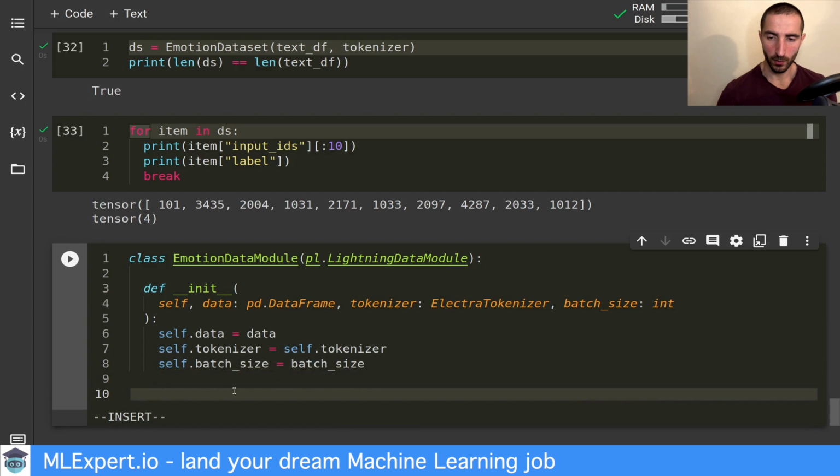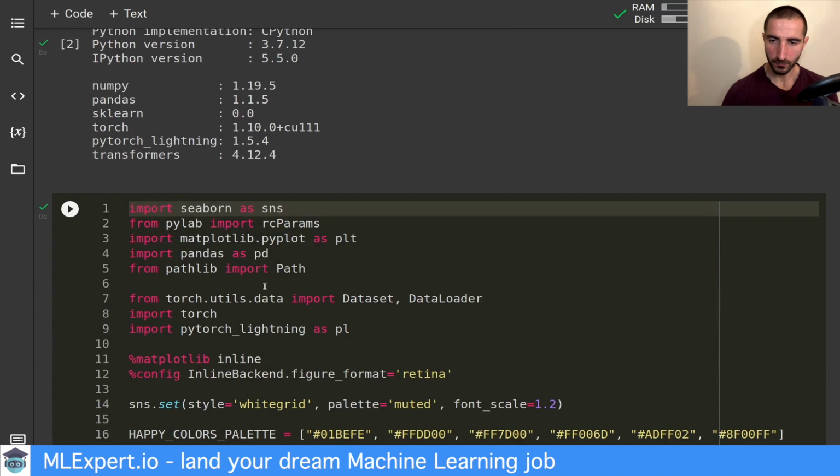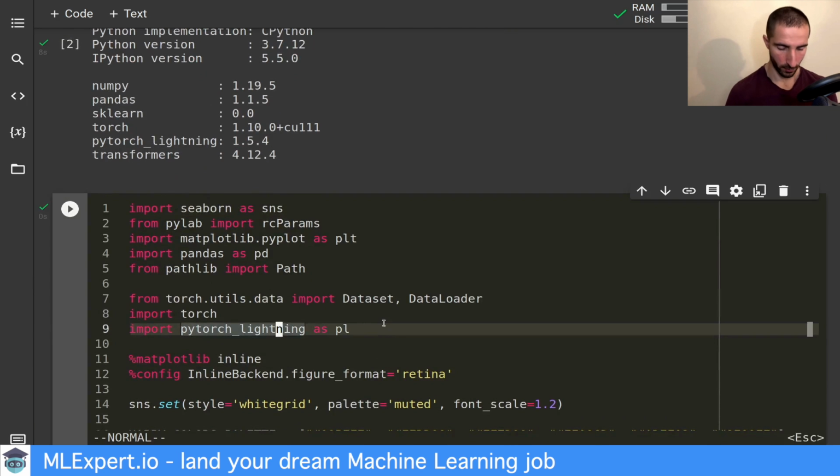One of the methods that we can override here is the setup method. For this to work, I need to import Optional from the typing hints. So let's go ahead and do this.